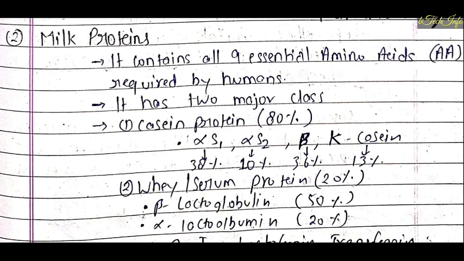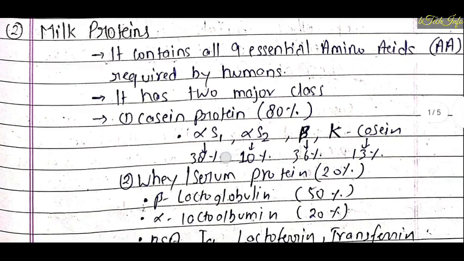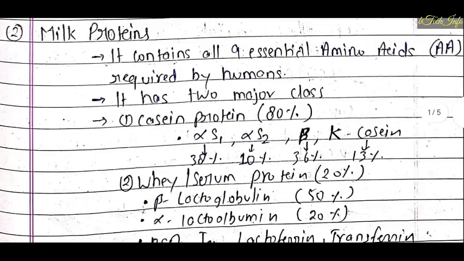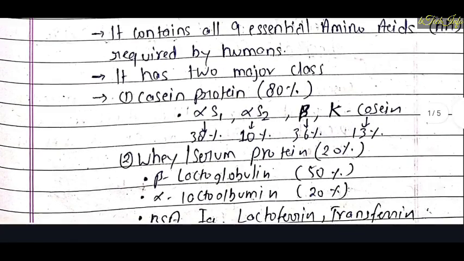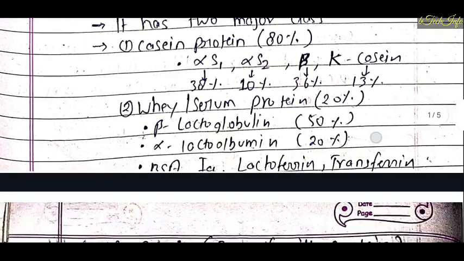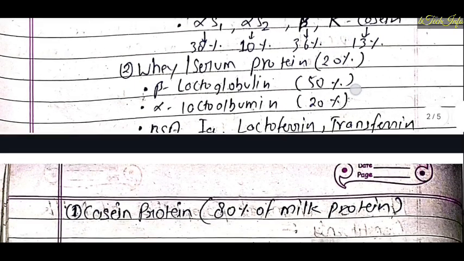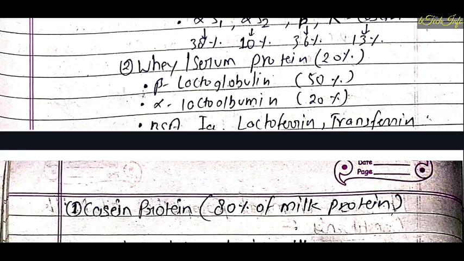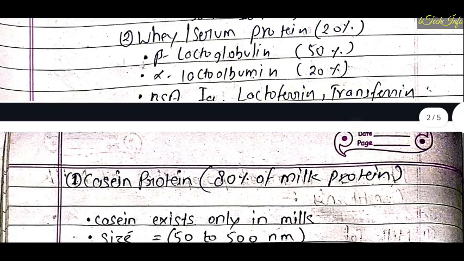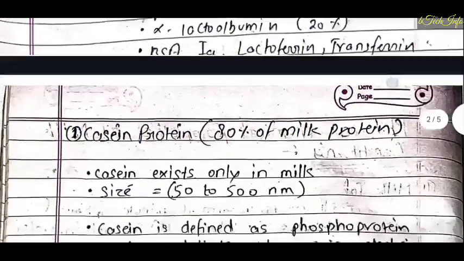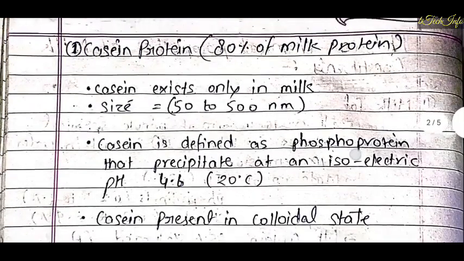Casein protein has 4 types: alpha S1, alpha S2, beta and kappa casein. Alpha S1 constitutes about 38%, S2 about 10%, beta casein 36%, and kappa casein 13%. Now, whey protein, also known as serum protein, contains several constituents. First one is beta lactoglobulin, about 50% of total serum, alpha lactalbumin about 20%, BSA, and Ig means immunoglobulin, lactoferrin and transferrin.